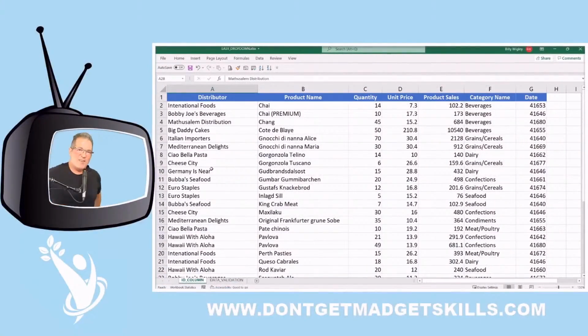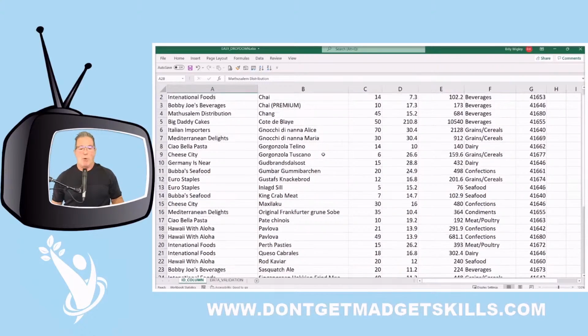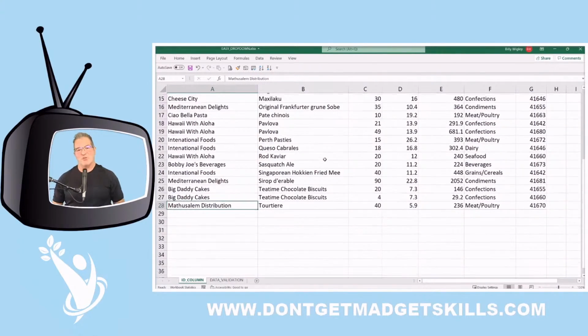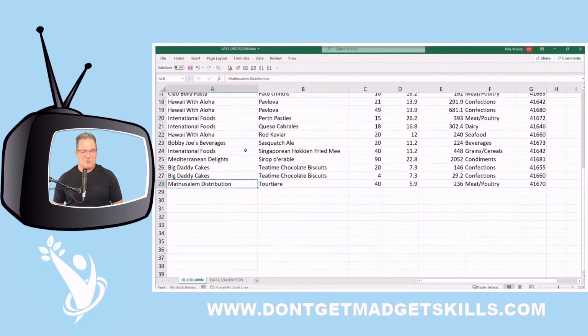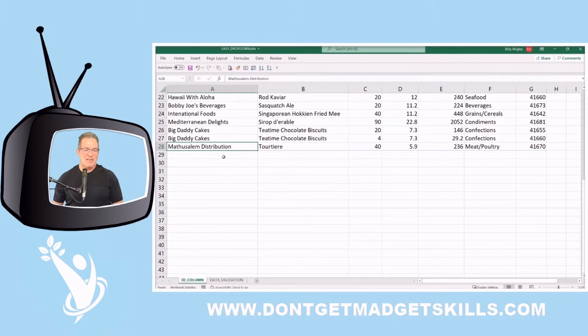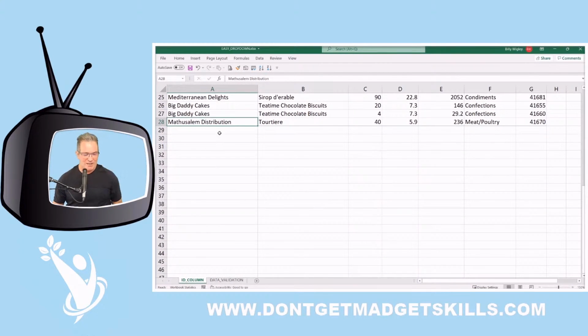All right, my friend, here we are. Here's our list, data range. Both is the same thing. Call it a list, call it a data range. It's the same. What I recommend that you do with your data ranges is that you convert them into a table. Yes, you should always be working in tables. Now, let me show you really quickly how to have a drop-down list without using data validation.